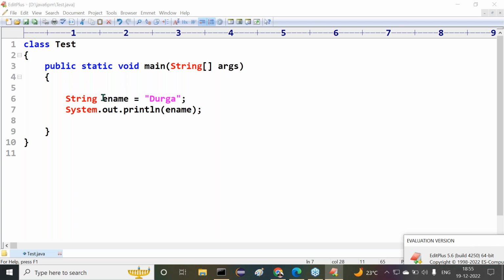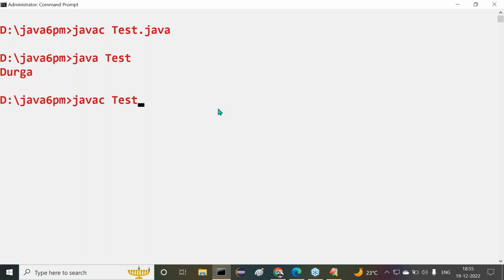Similarly, the next one I showed there. Here I want to put dollar, started with dollar. Of course, same variable. I'm able to provide this dollar. That means underscore, I'm able to put underscore. Any mistake with that? No. Is it valid or invalid? Yes, valid here. Then we can compile and execute this. There we are able to get some output. javac Tester.java compiled successfully. java Tester. Durga is the output we are getting.